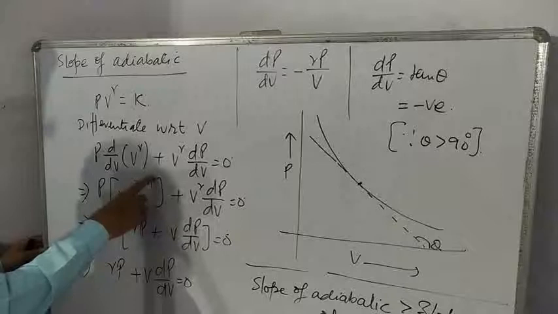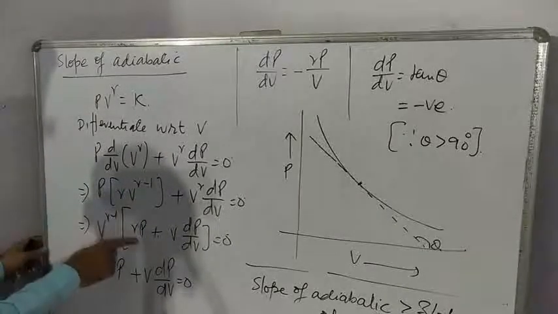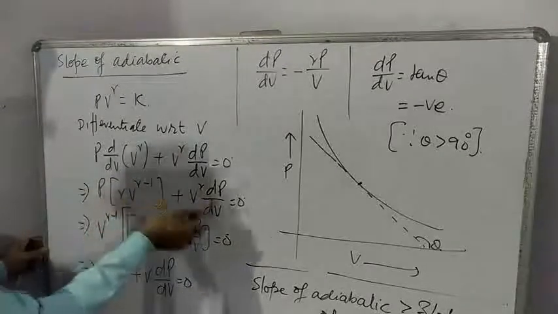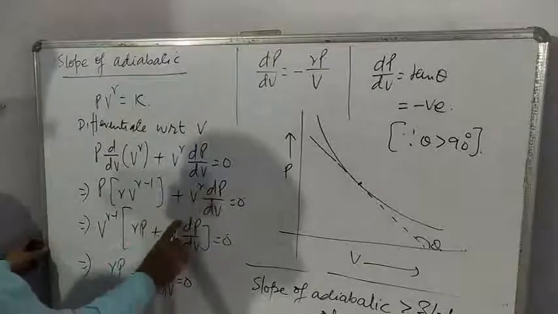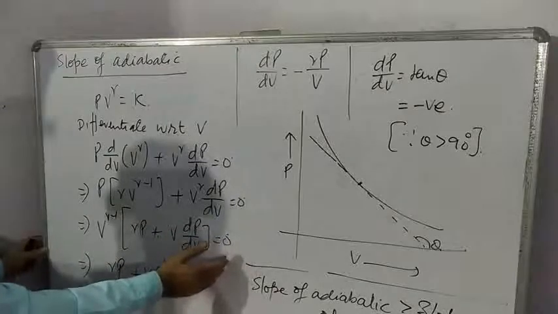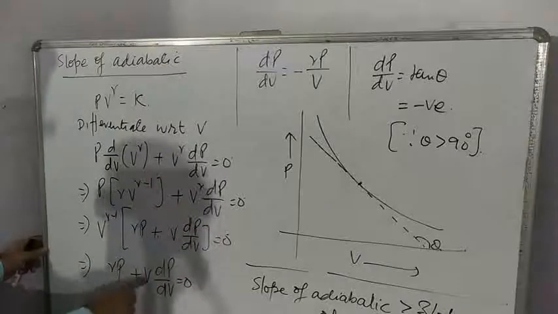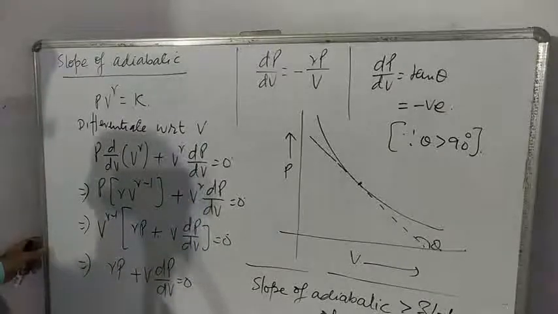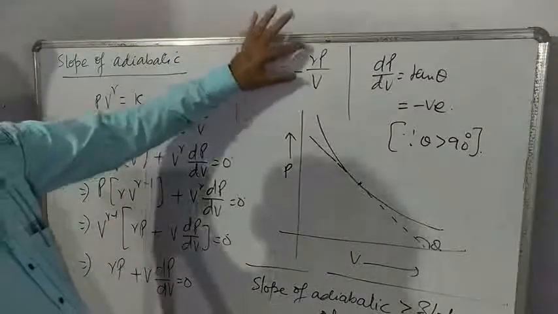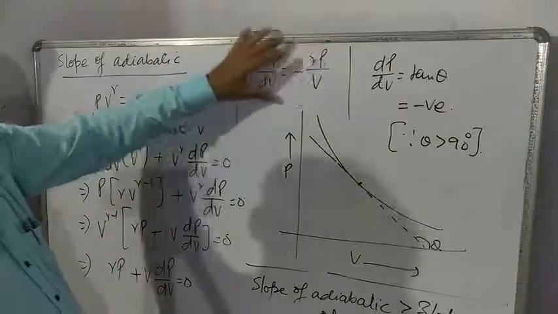Now V^(γ-1) is taken common. So here becomes γ P, and (γ-1) is taken out, so only one power is left, P. This value goes right hand side, becomes 0. So we can write γP plus V dP/dV is equal to 0. From here you can write dP/dV is equal to minus γP by V. Again slope is negative.